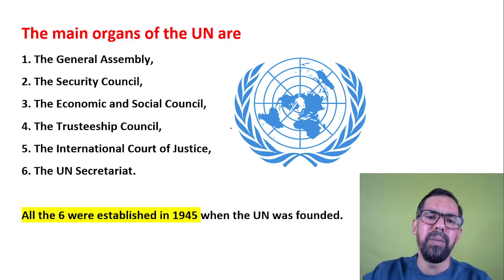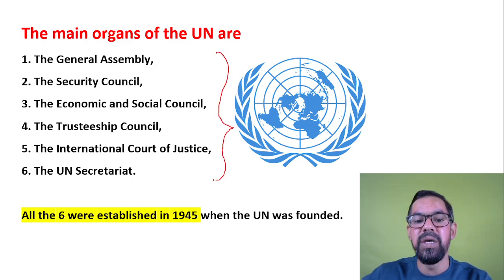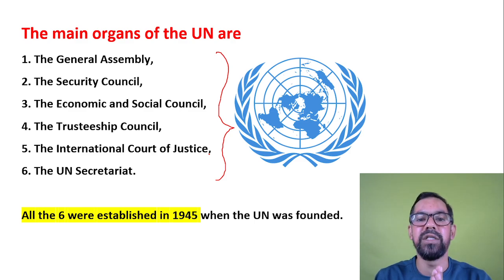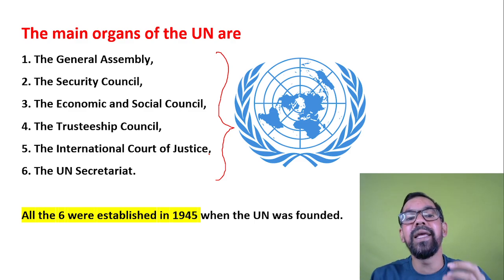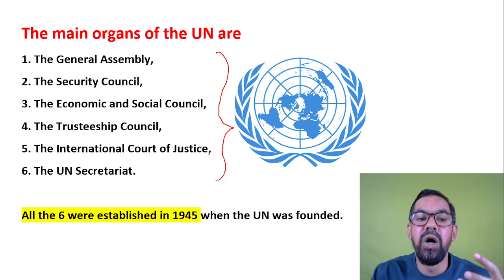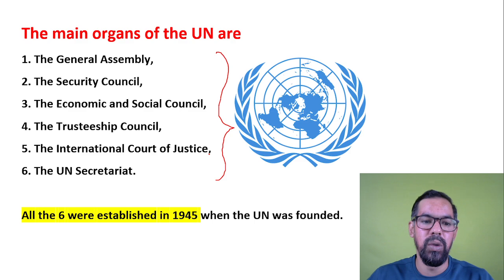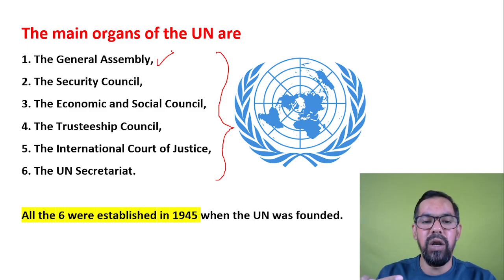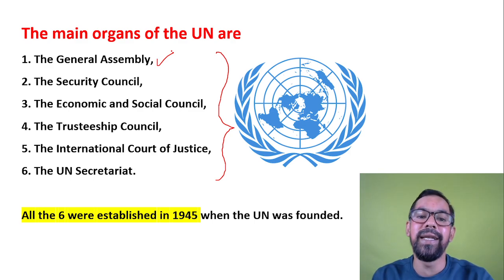If you talk about the organs of the United Nations, if the United Nations is a body, these are its major organs. To help achieve the end goal of the United Nations, there are six major organs, which work in different areas, and they have a number of associates across the world, as I gave you the names of the World Health Organization, UNICEF, UNHRC, WTO and all. Okay, so the General Assembly conducts meetings on an annual basis, and not only annual basis, whenever it is required, they conduct meetings.